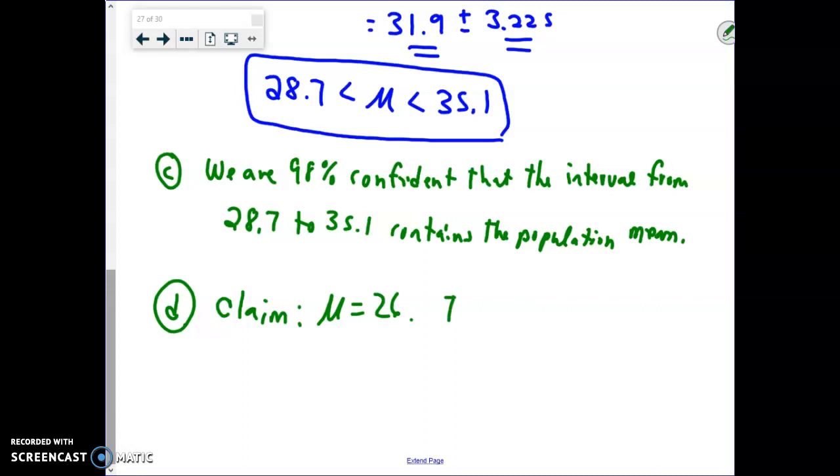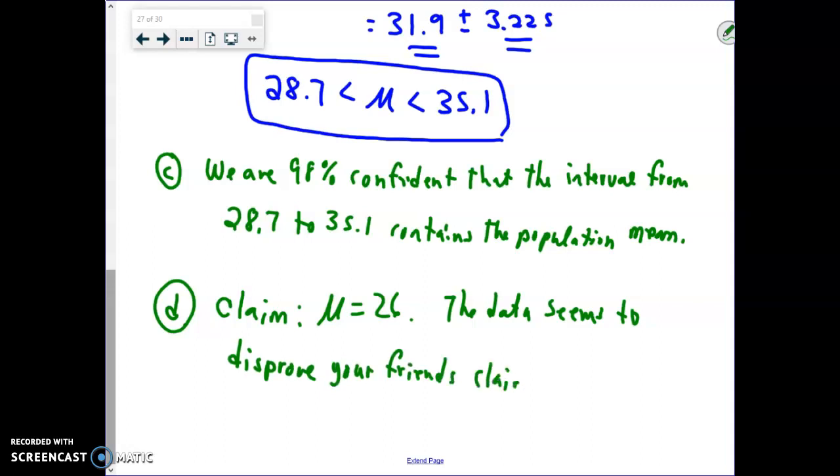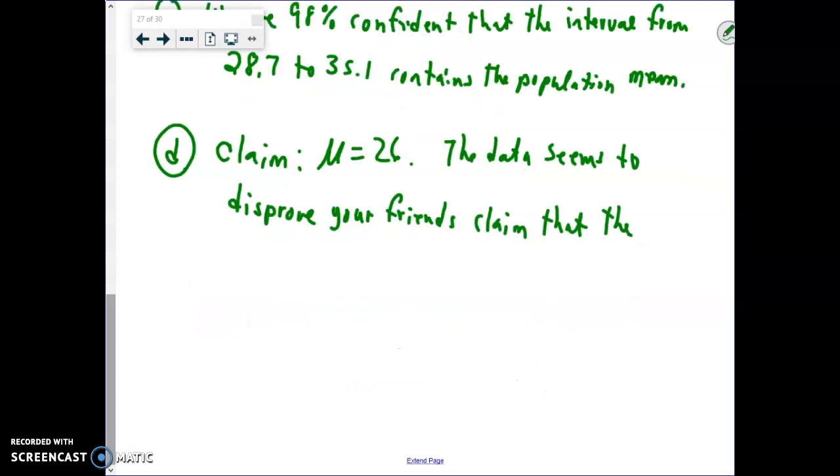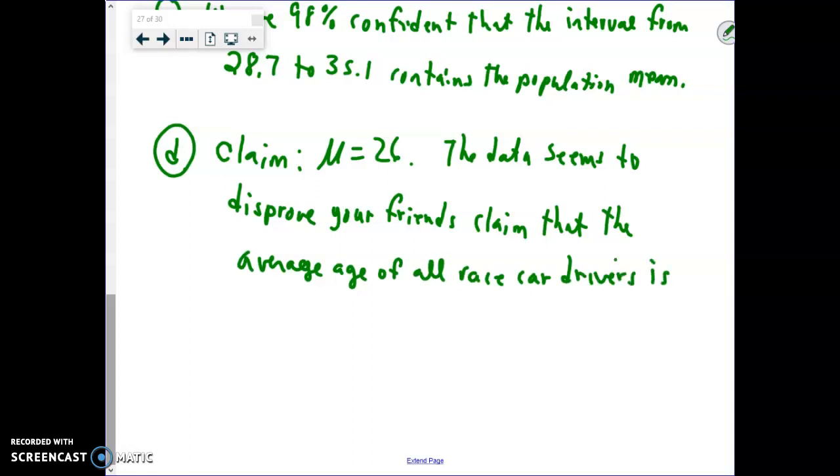So how we would write this is: the data seems to disprove your friend's claim that the average age of all race car drivers is 26 years old.